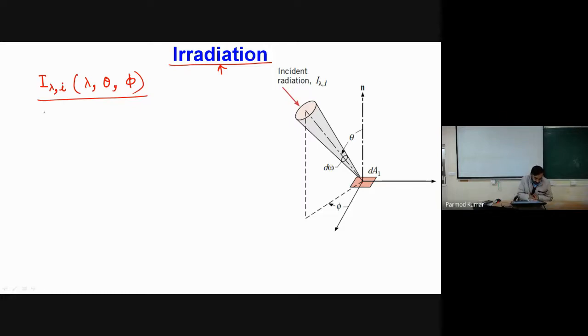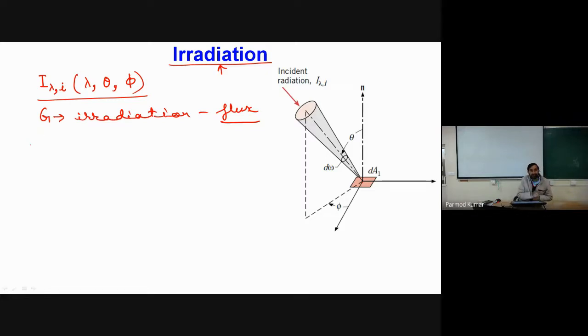The irradiation flux is given by the symbol G. So G over here is referred to as irradiation flux. The meaning of irradiation is that from the surrounding surfaces, radiations are incident on a surface.